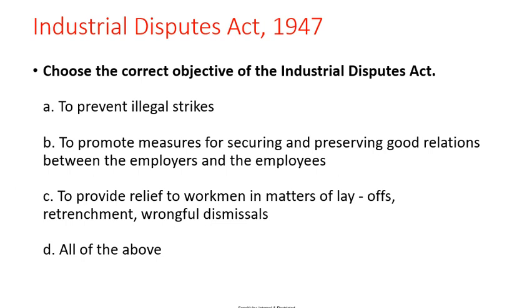Next one. Choose the correct objectives of industrial disputes. Options: to prevent illegal strikes, to promote measures for securing and preserving good relations between the employers and employees, to provide relief to workmen in matters of layoffs, retrenchment, wrongful dismissals, all of the above. Correct answer is all of the above.